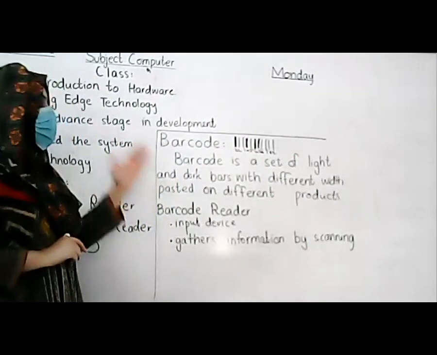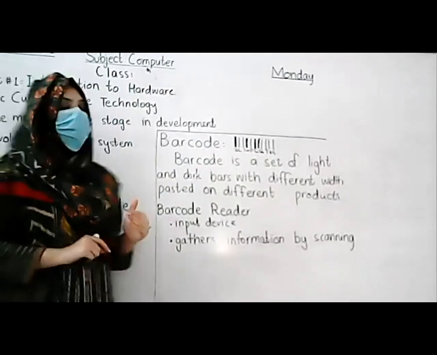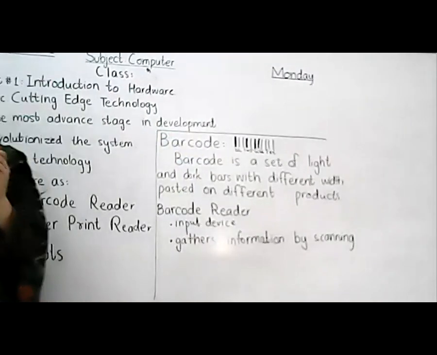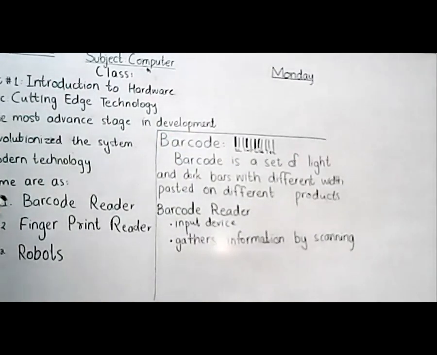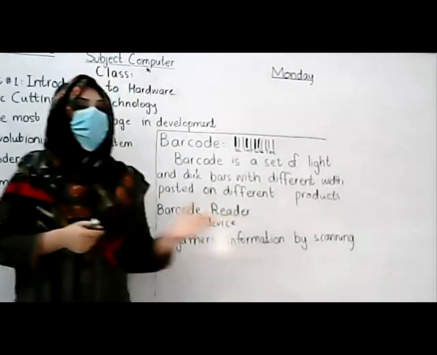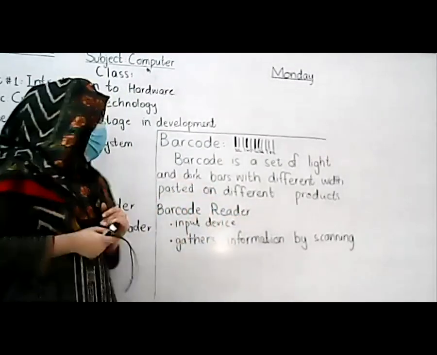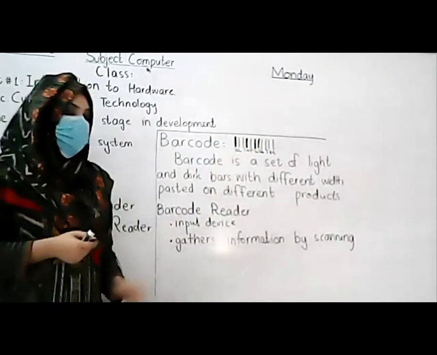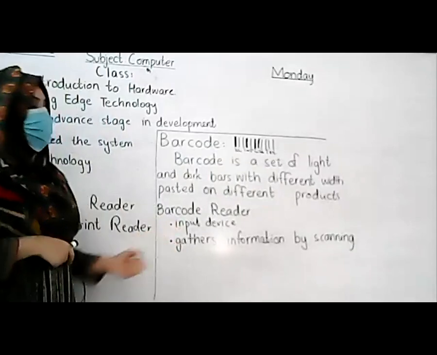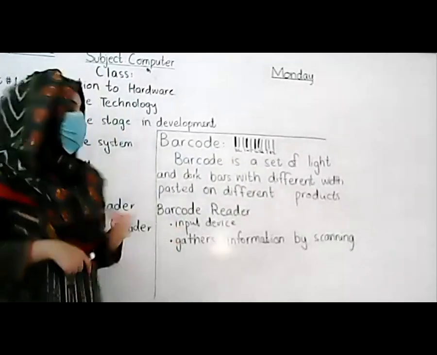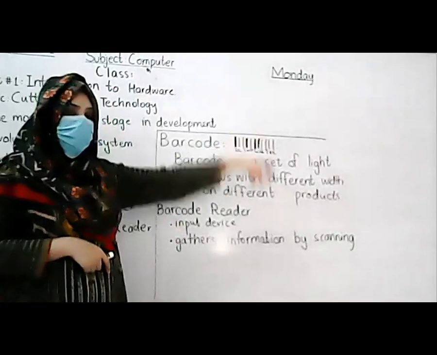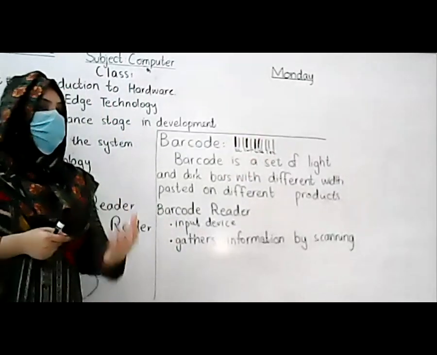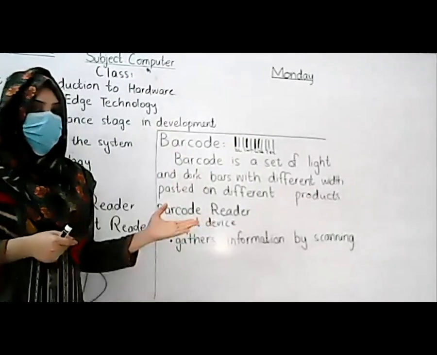So there are bars with different widths which are pasted on the back side of your product, and the different information about that specific product is stored behind these bars. So a barcode reader is an input device which can scan and read these types of barcodes and send all the information hidden inside the barcode to the computer.